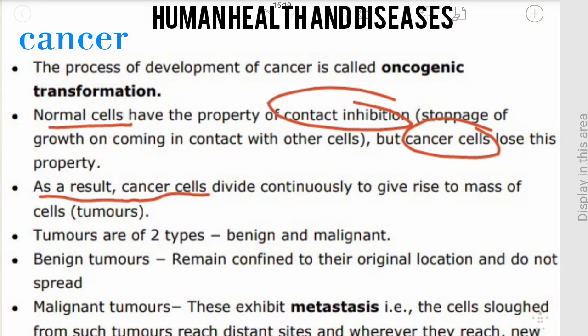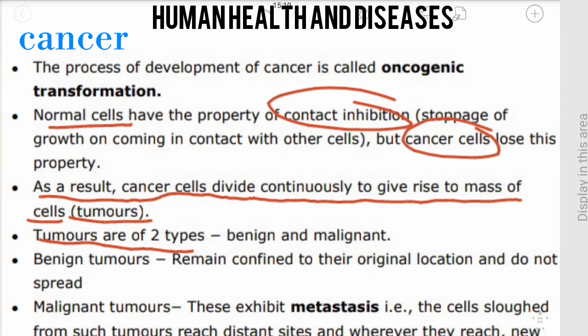As a result, cancer cells divide continuously to give rise to a mass of cells called tumors. Cancer cells do not have the property of contact inhibition, so they keep dividing continuously and do not stop growth when they come in contact with others. They give rise to a large number of cells. These cells are known as tumors. Tumors are of two types, benign and malignant. Let us understand what are benign tumors and malignant tumors.